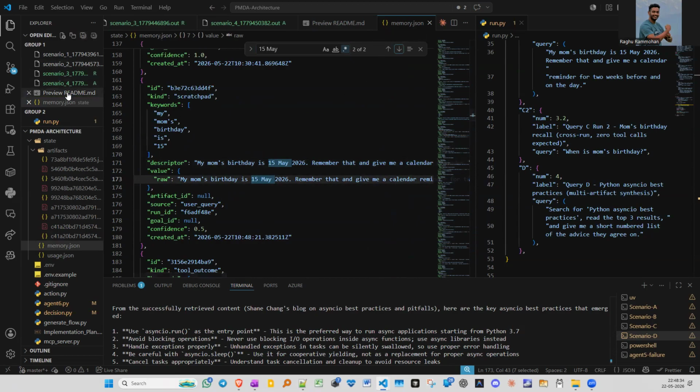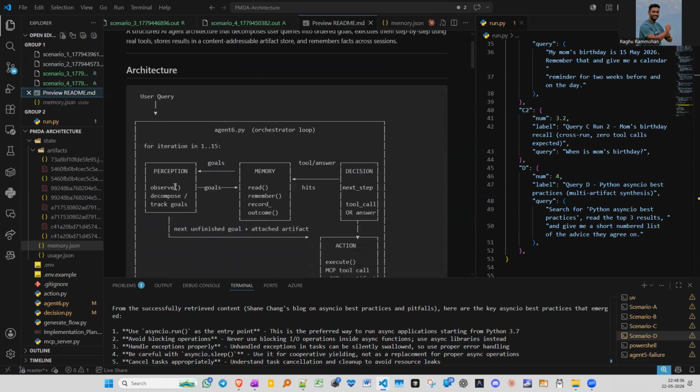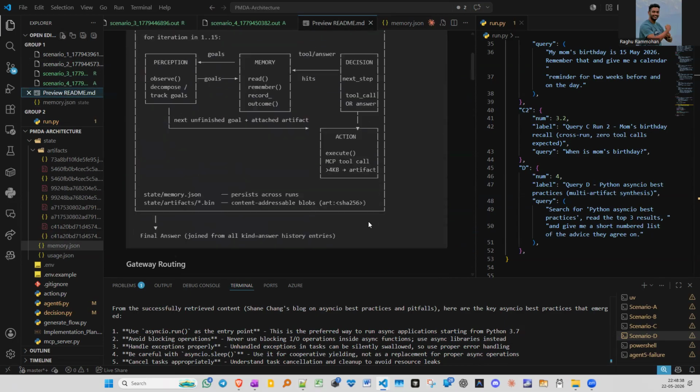And back to the architecture, this is the PMDA that I was talking about. The memory uses keyword-based retrieval, persistent JSON, and LLM classification. The perception does an LLM goal tracker, sticky style done in Python, and artifact index resolution. Then the decision is for native tool use.